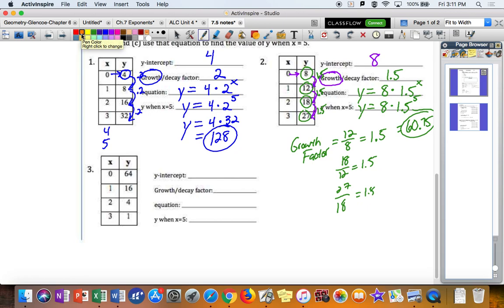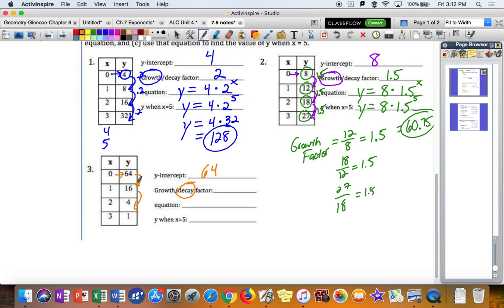All right, so next one, we have a y-intercept value of 64 and a growth or decay factor. Notice what's happening here, that we are actually decaying, so we're decreasing. And then the question is what?